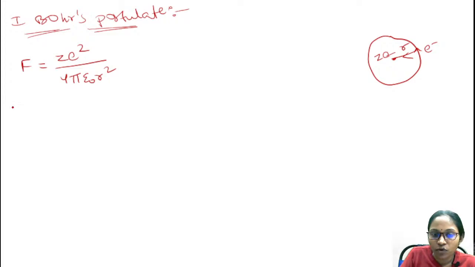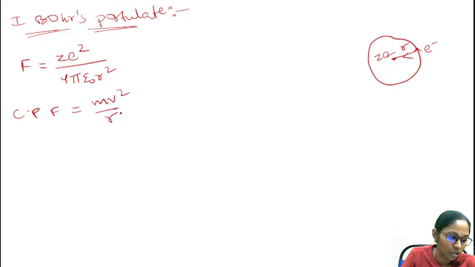And this Coulombic force will be equal to the centripetal force. Do you remember the centripetal force we found in the gravitation chapter of your 9th class? That is, centripetal force is equal to mv square by r. Do you remember this?